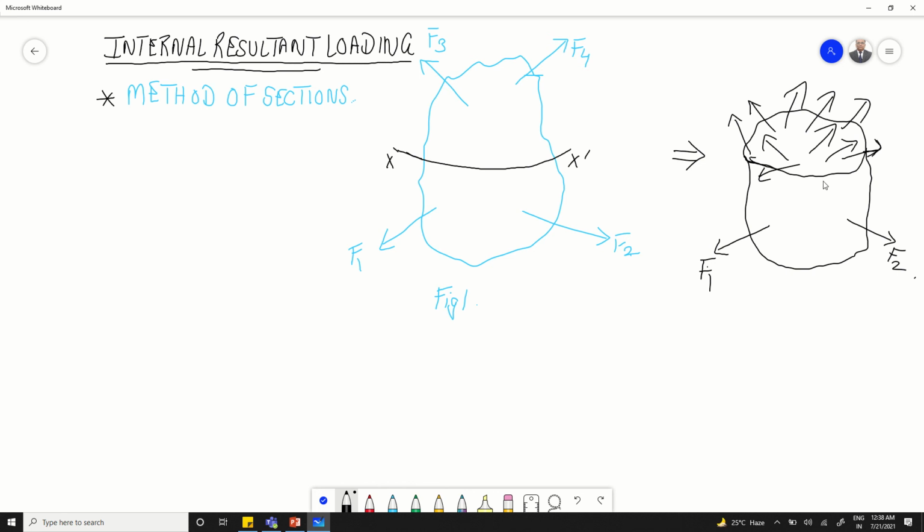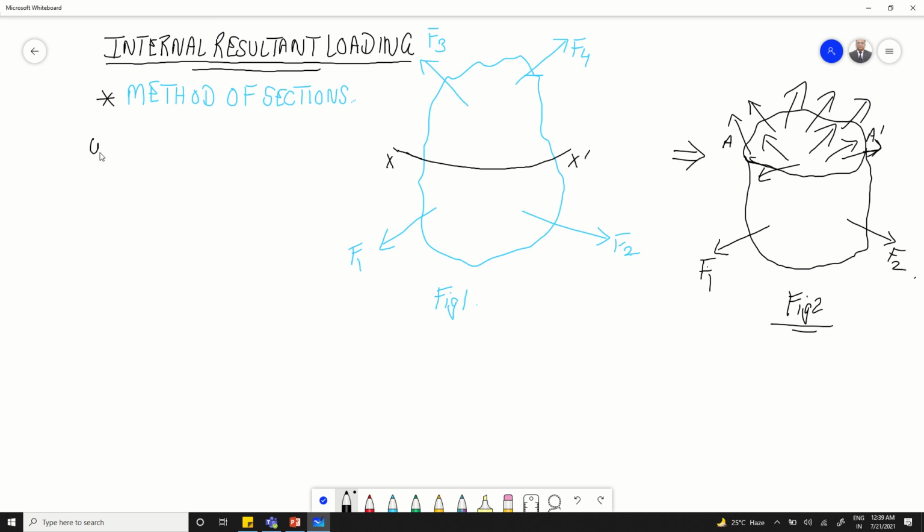So what we do, we will use the equations of equilibrium. Later on we will see that. Let us draw this. Let us say this is figure number 2. Let us say over this exposed area, this is area A dash. Over this exposed area, we use equations of equilibrium to find the resultant of all these internal forces, which will be balancing the two externally applied forces F1 and F2.